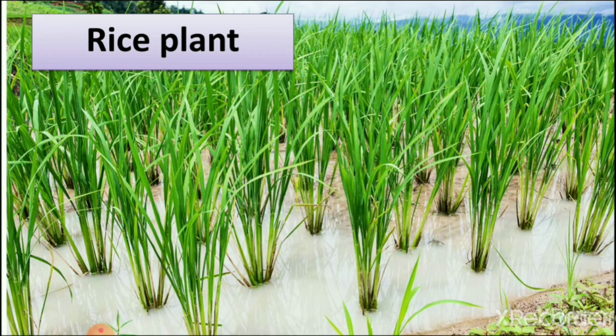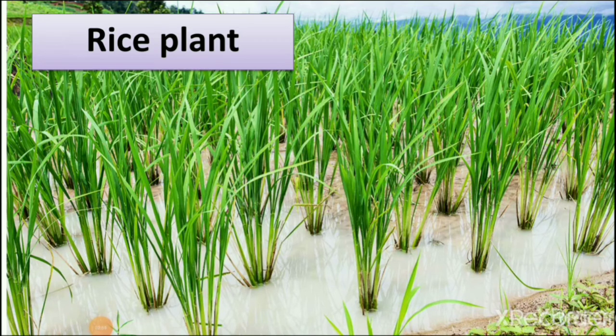You can see it has become white because of the rice plant. And we all know that the color of rice is white. So now you can identify the plant of rice.